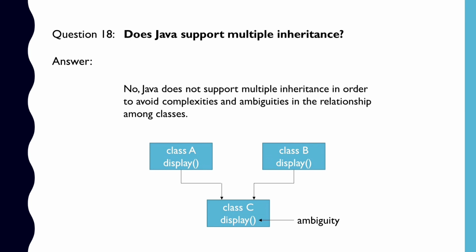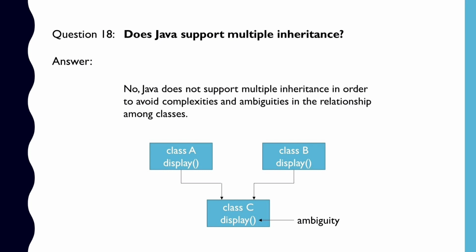Next is question number 18. Does Java support multiple inheritance? So the answer is no. Java does not support multiple inheritance. This is in order to avoid complexities and ambiguities in the relationship among classes. Let me explain it through this simple example.